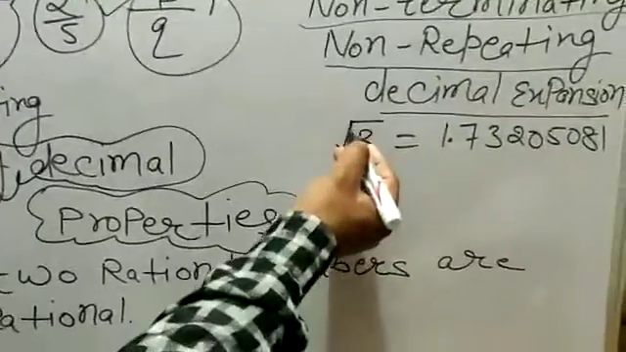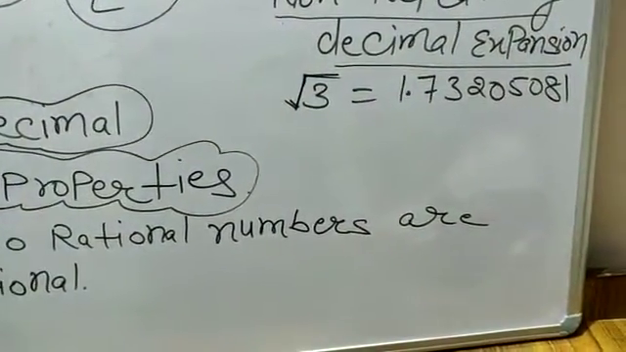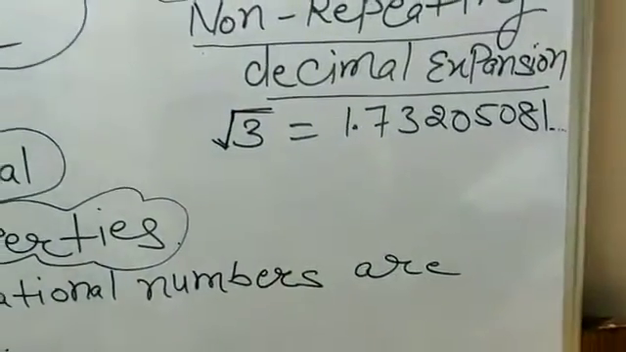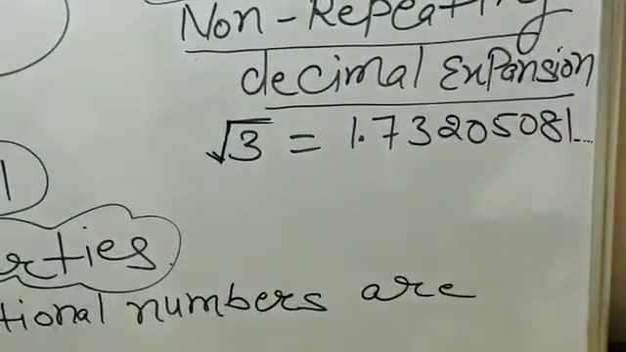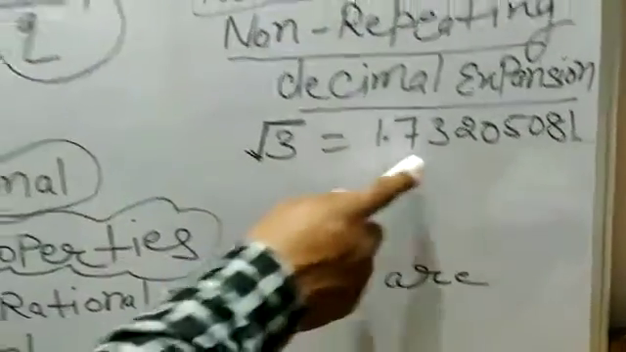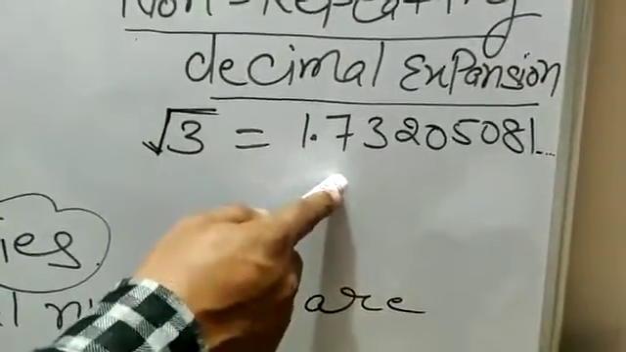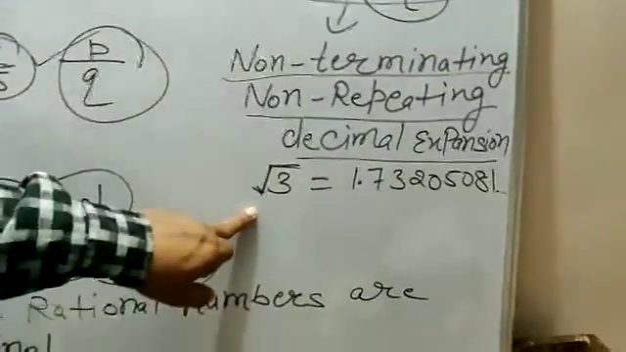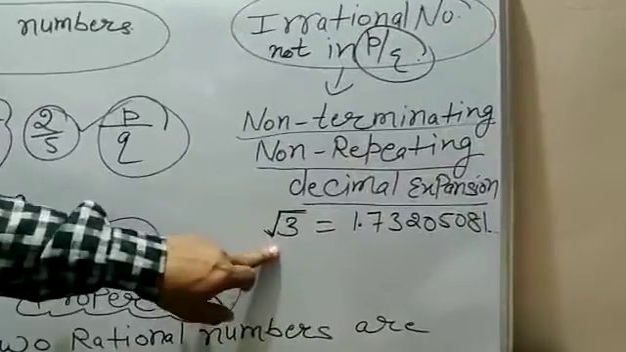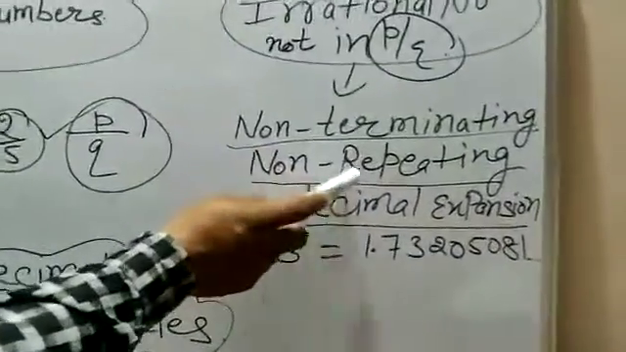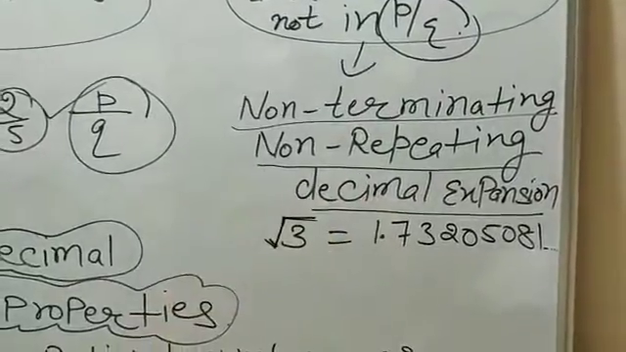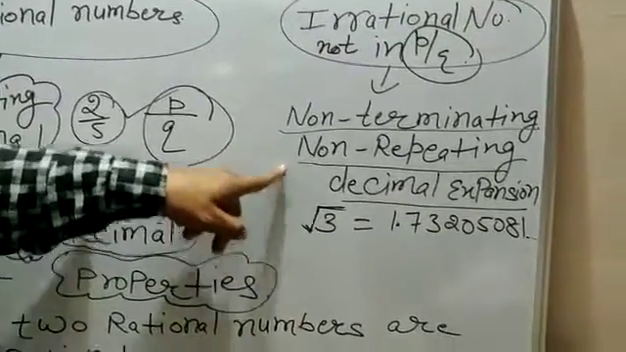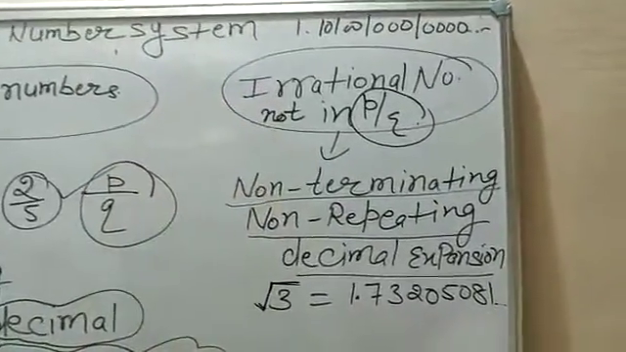Also we know under root 3 is an irrational number, and on solving under root 3 we know the value is 1.73205081 and so on. This number is non-terminating because we do not get remainder 0, as well as non-repeating. So under root 3 is an irrational number and comes in the category of non-terminating, non-repeating decimal expansion. So what we learned here: non-terminating, non-repeating decimal expansions are irrational numbers.